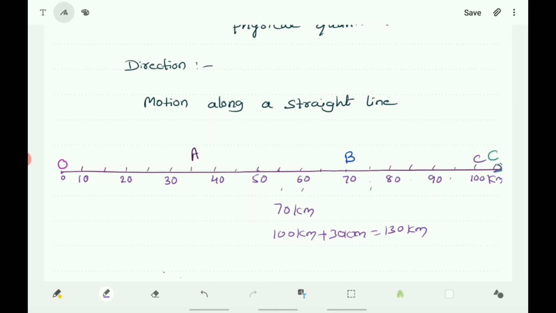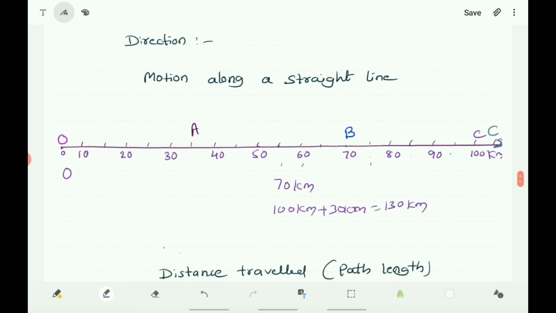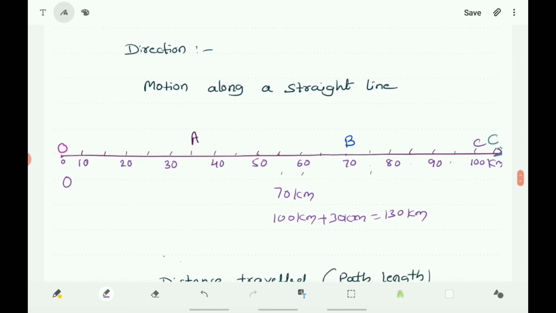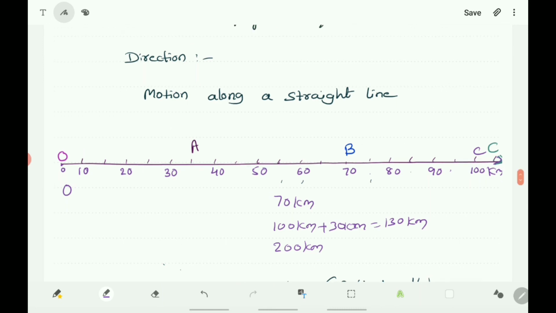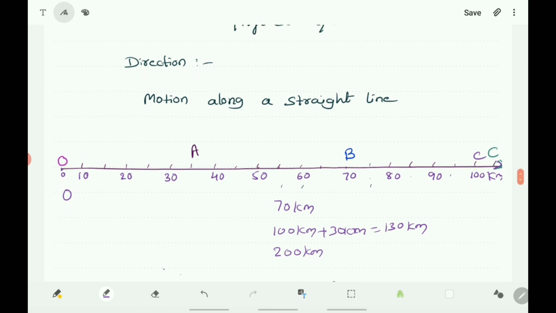And again it moves along the same path to reach the initial point O. Then the displacement becomes 0, because the initial point and final point coincide here. In this way, you can consider that displacement may become 0, but the distance travelled does not. Again, O to C 100, C to O 100, that becomes 200 km. Distance travelled is 200 km, but the displacement becomes 0.